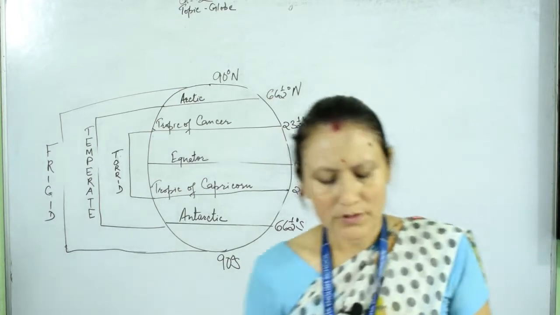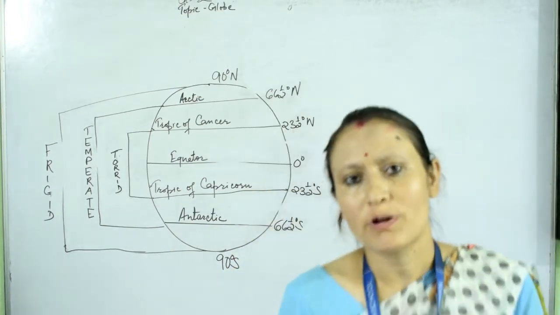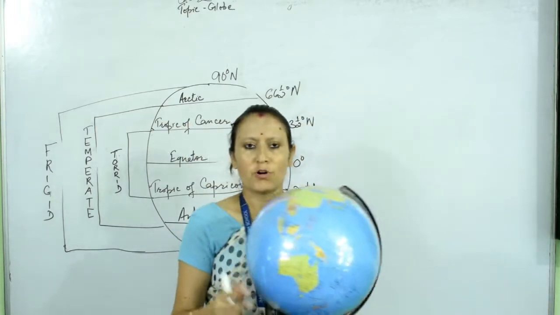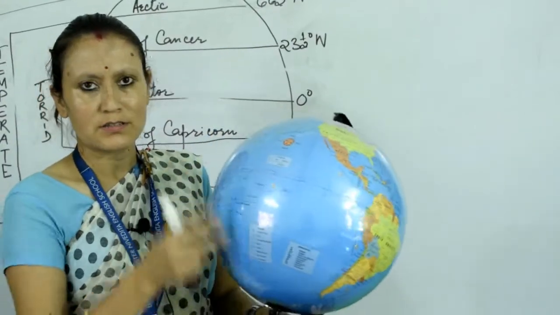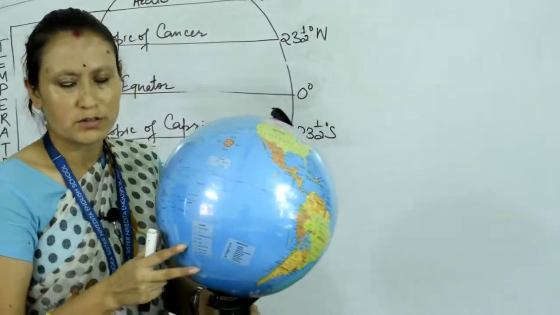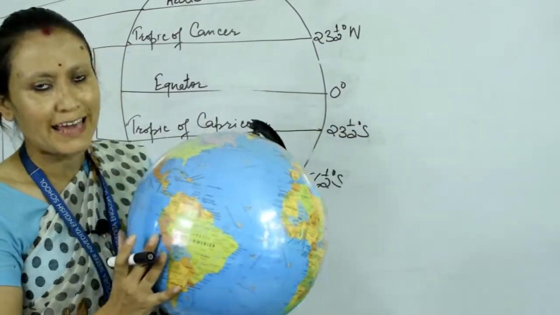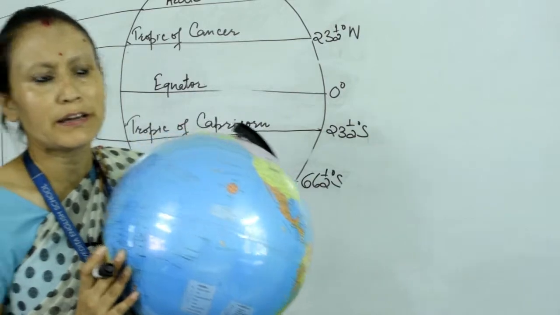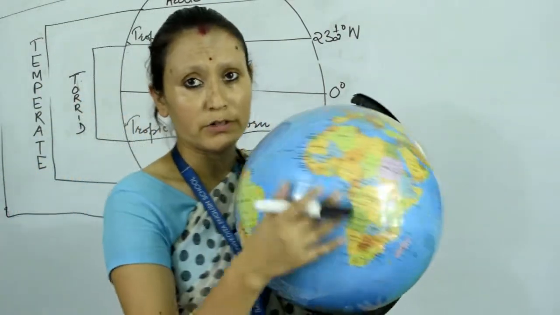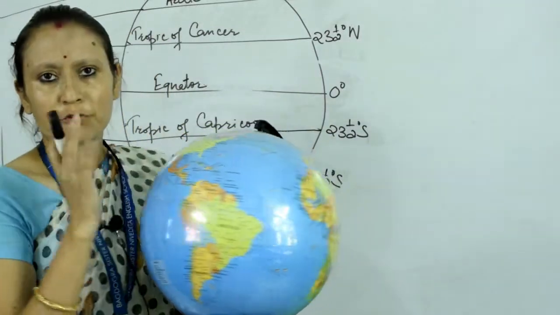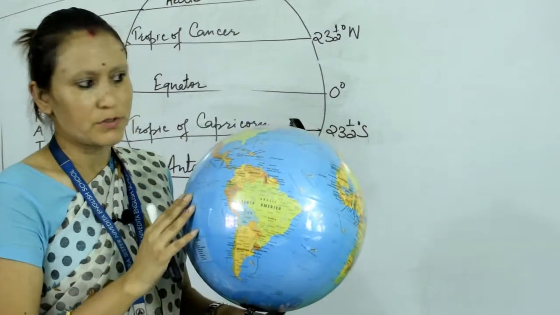So first, before starting this chapter, we should know what a globe actually is, right? You all have seen globes. Yes. So this is a globe. This is exactly like our planet Earth, right? It is actually a replica or miniature form of the Earth's surface. And you should know a few terms to understand globes.